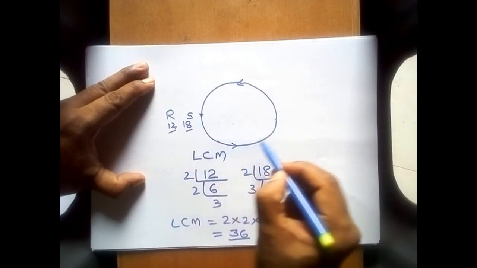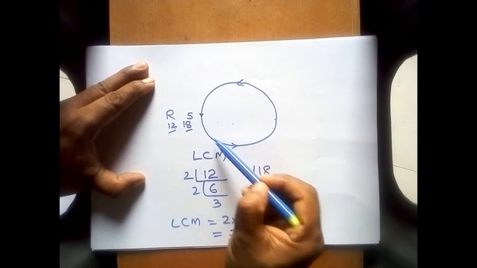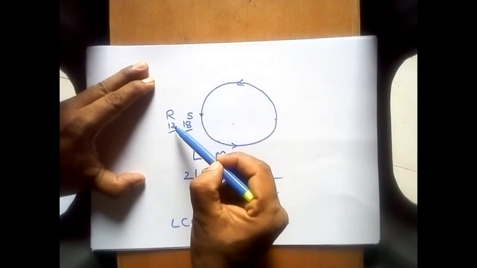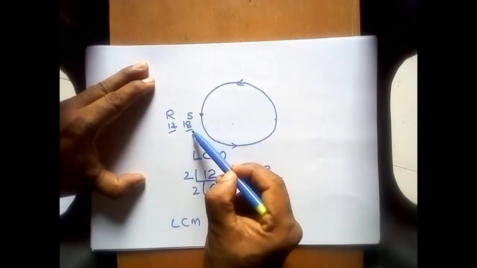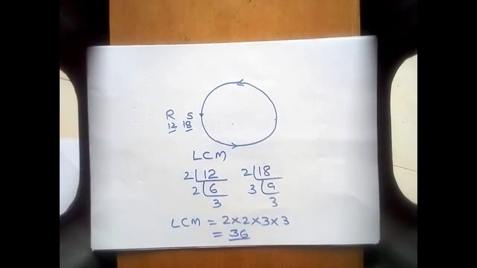So after 36 minutes both of them will be coming here. Okay, apply common sense. So after 36 minutes Ravi will be completing 3 rounds and Sonia will be completing 2 rounds. Correct. So that is the answer.